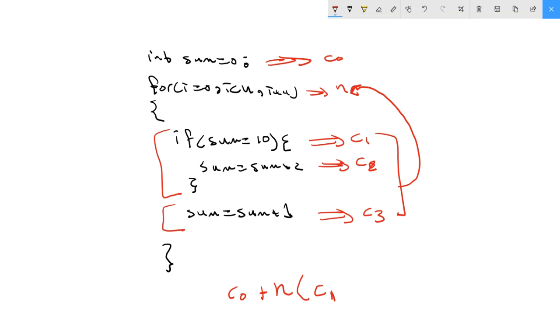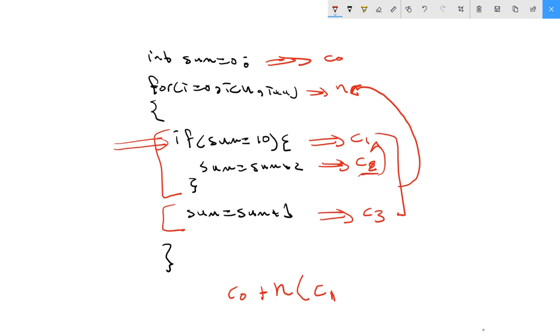Anything inside the loop will run only if the loop runs. If the loop does not run, it will not run. But all the time I have the loop there. Let's make it clear again. If I have an if statement, we always check whether the sum equals 0, so we always have a constant time C1.